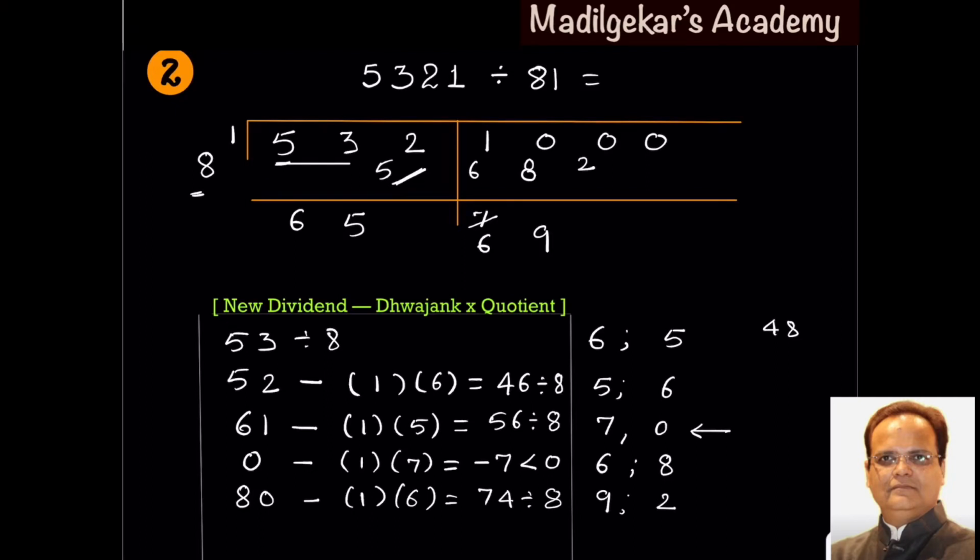Now new dividend is 20 minus Dvajank into quotient, that is 11, divided by 8 gives quotient 1, remainder 3. Quotient 1 and remainder 3. Continue the process. Now the answer is 65.691.